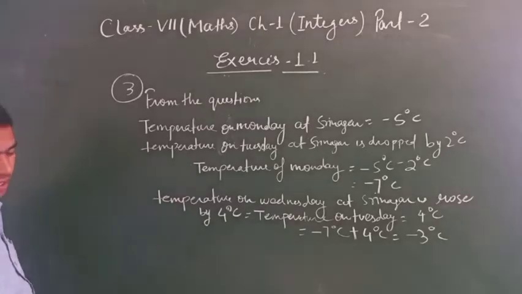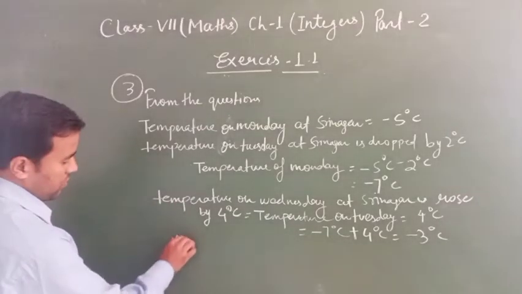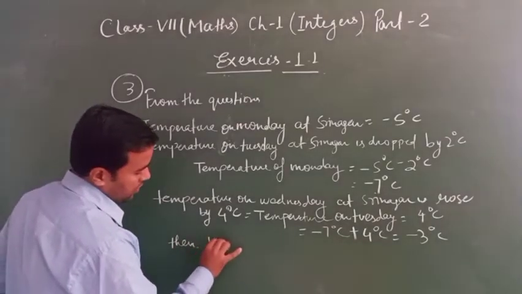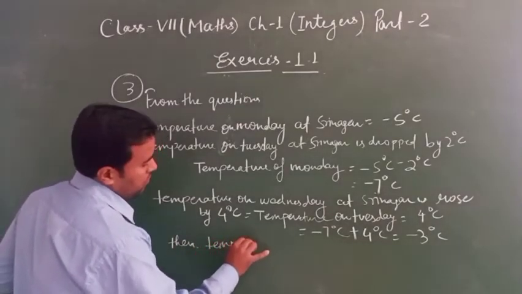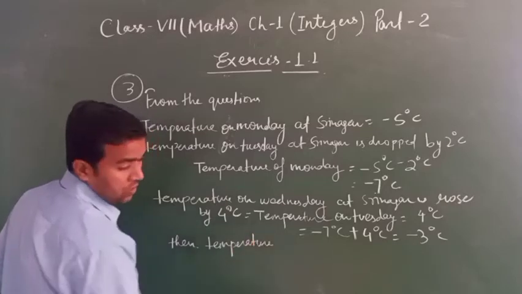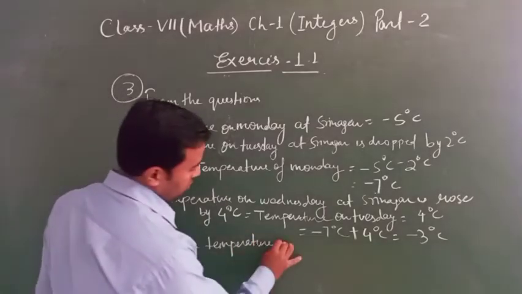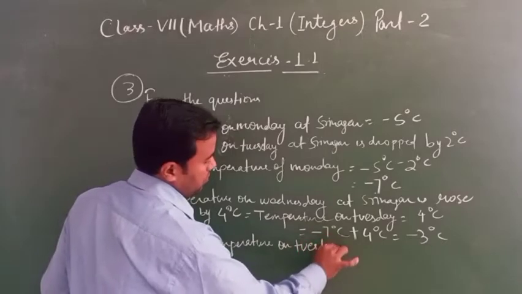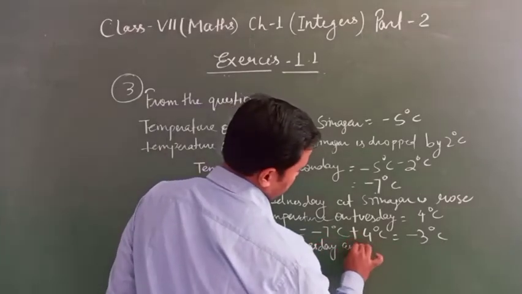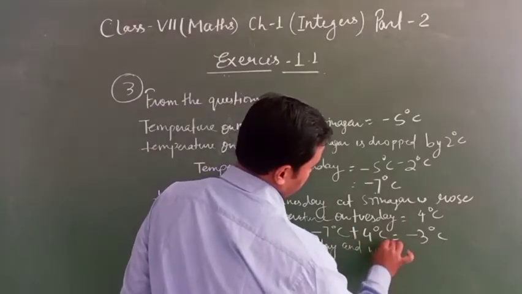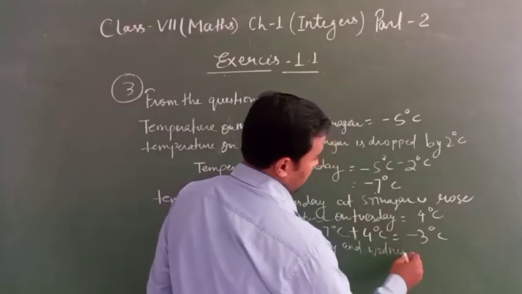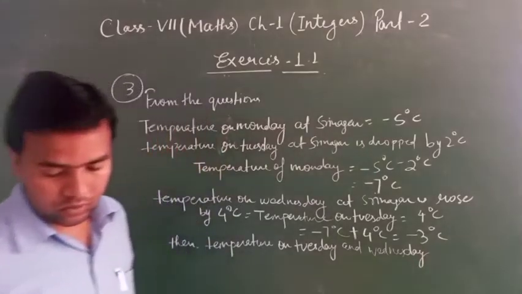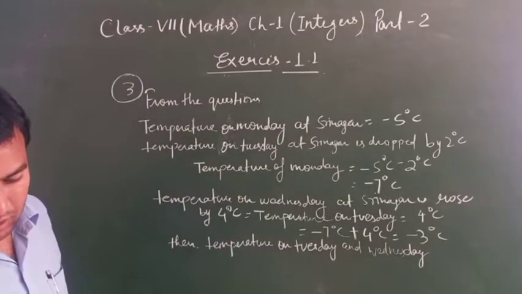Then the temperature on Tuesday and Wednesday. On Tuesday, how much?